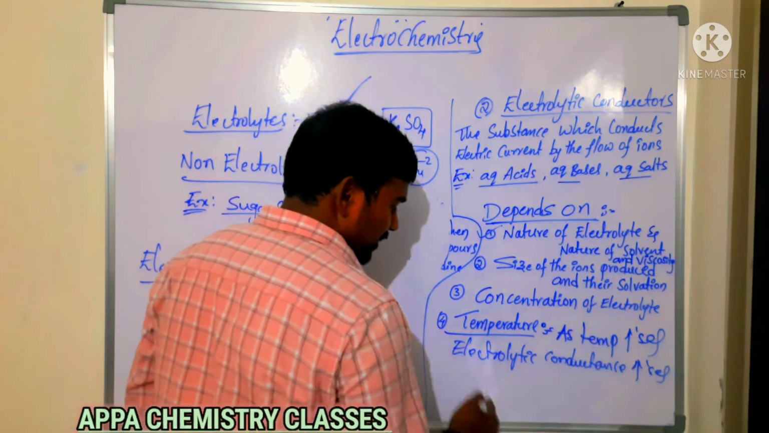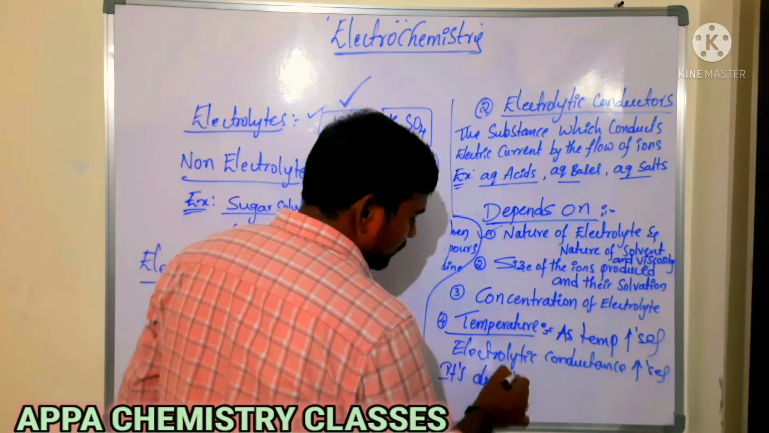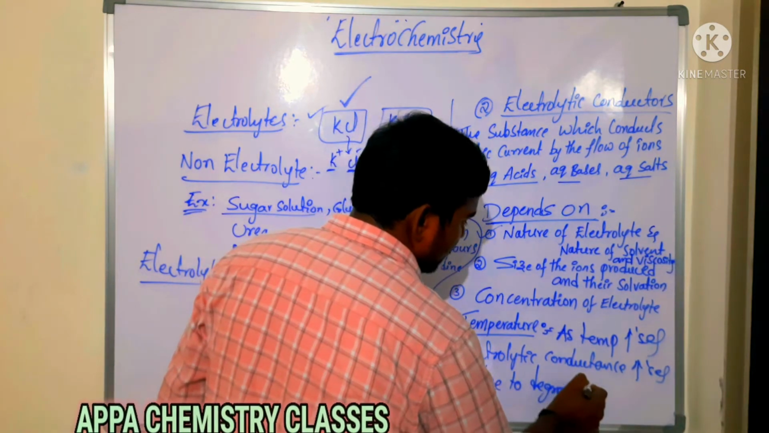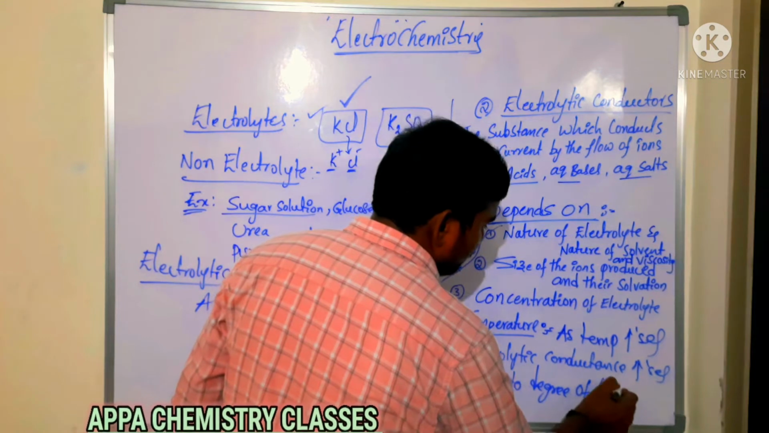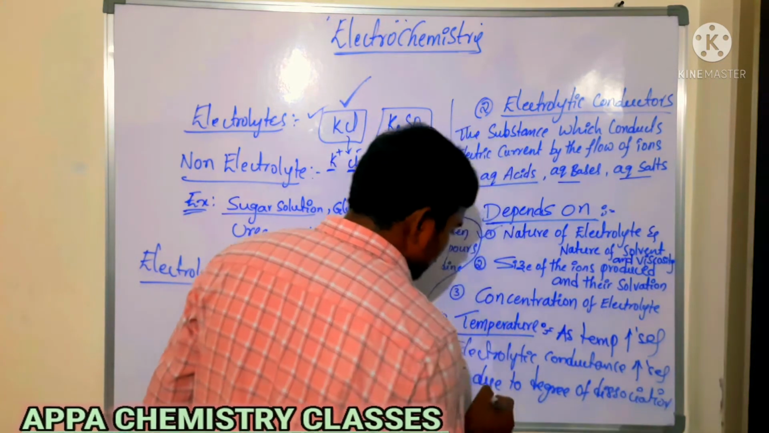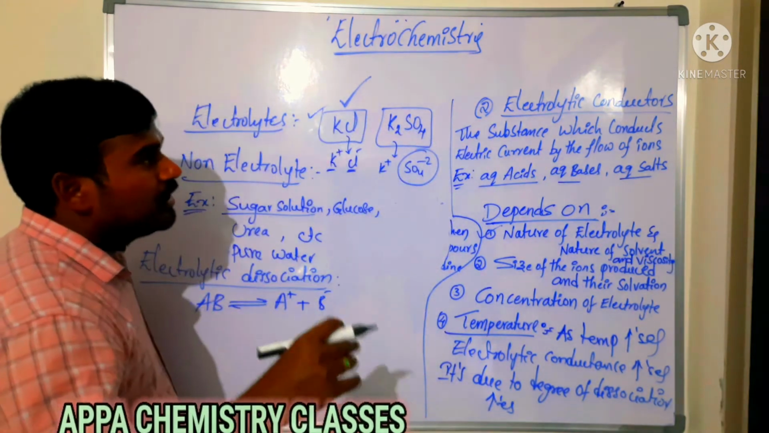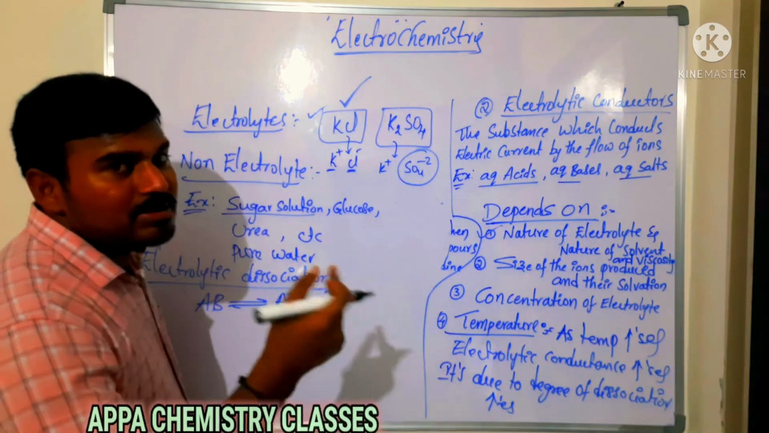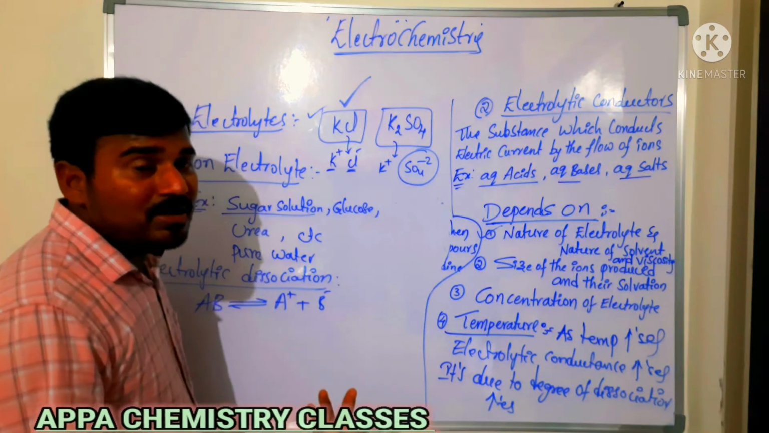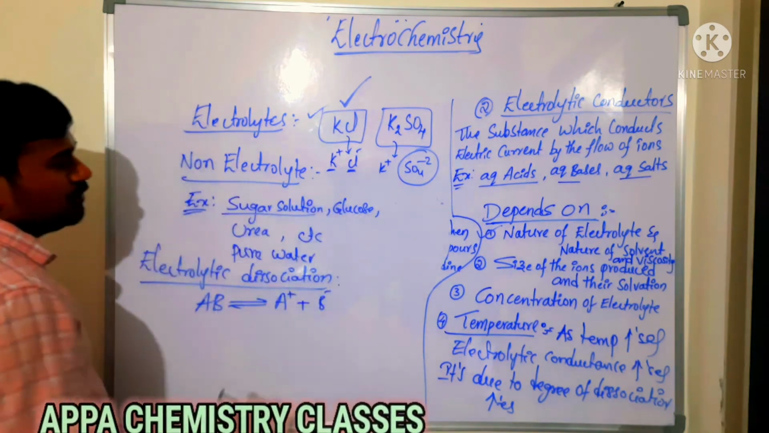Electrolytic conductance increases. It's due to the degree of dissociation increasing. Because the degree of dissociation of the electrolyte increases, electrolytic conductance increases. More number of ions will be formed. When more ions are formed, its conductance will increase. So that is the most important one.